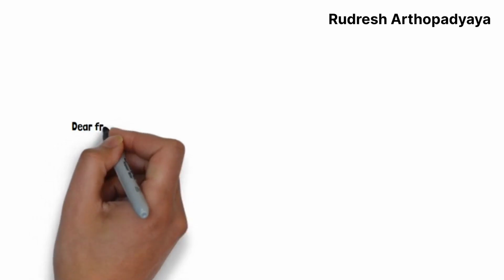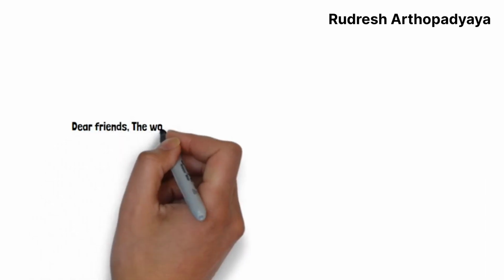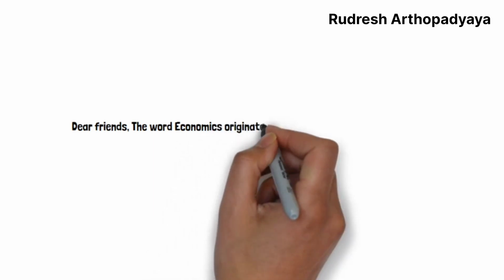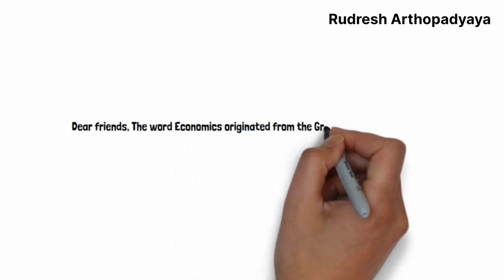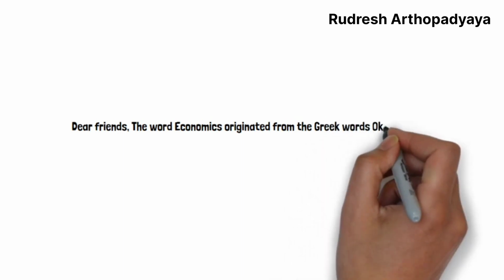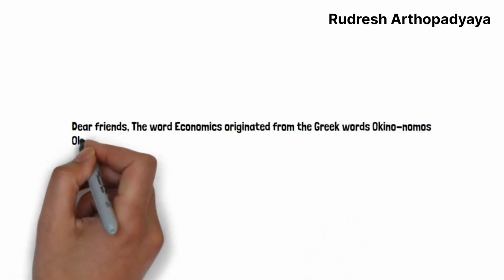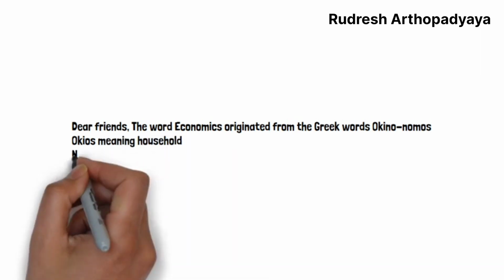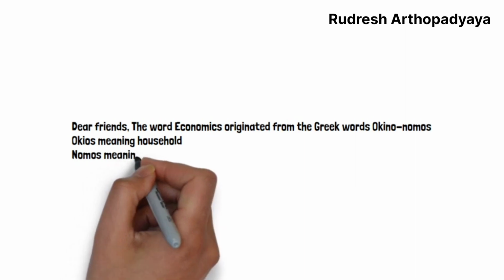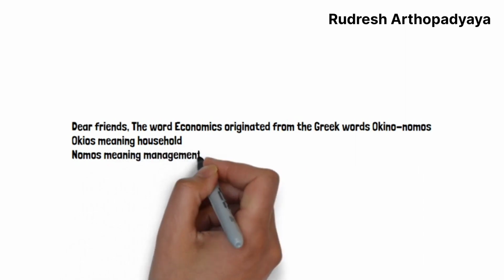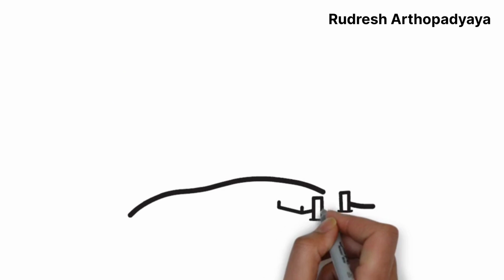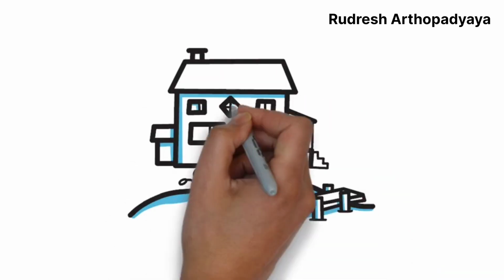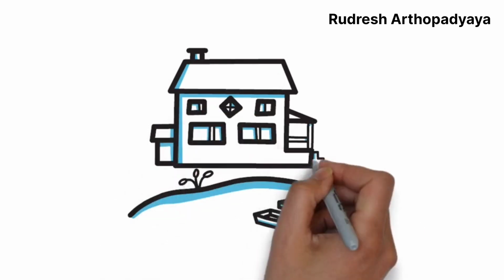Getting the point? So dear friends, the word economics actually originated from the Greek word oikonomos. Oikos meaning household, nomos meaning management. If you put both of them together, it becomes oikonomos, meaning household management.